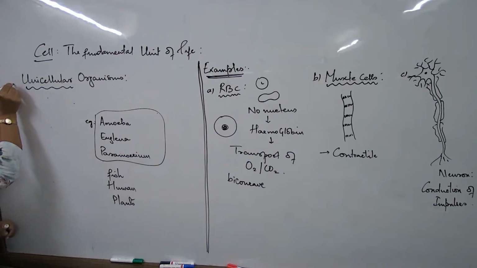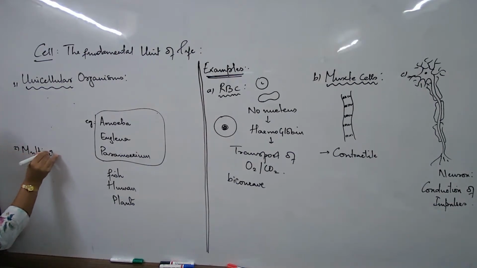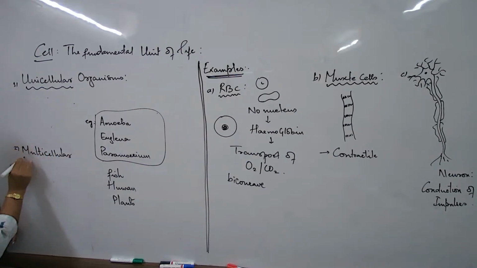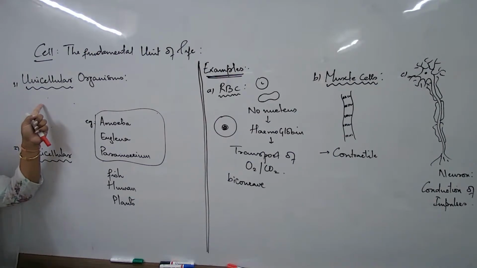So if I'm talking about one being this and the other being this one, we talk about the multicellular organism. One is the unicellular organism, one is a multicellular organism. So here we are saying these are organisms which consist of only one single cell.